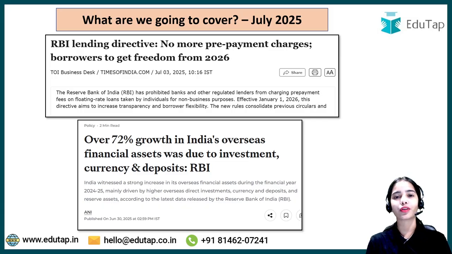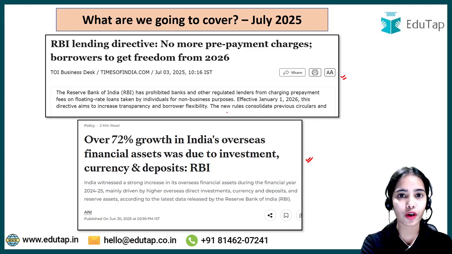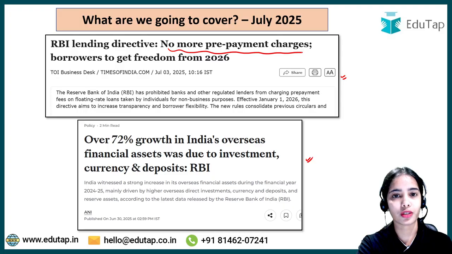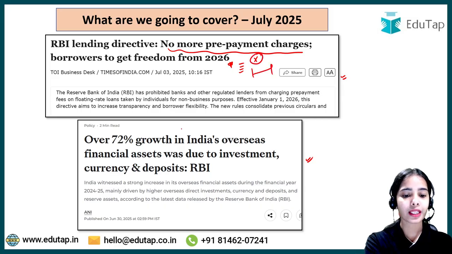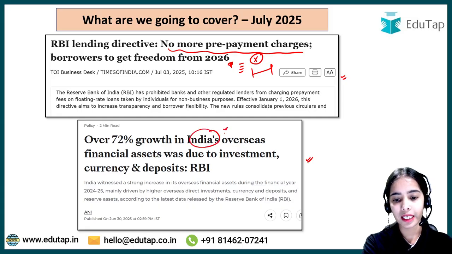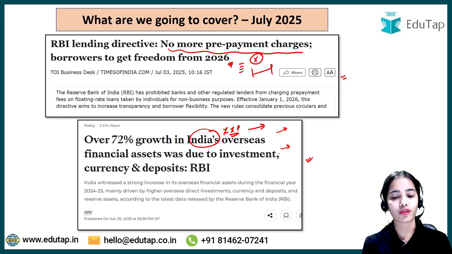In today's session, we are going to discuss one very important RBI notification and one very important RBI press release. These are the two news articles that we are going to discuss. The first one is regarding the new directions of the Reserve Bank of India in regards to the prepayment charges. This is very important. We will discuss in which loans the prepayment charges will not be levied and till what limit. The second news article is regarding India's international investment position. The yearly data has been released, so we have to discuss the data points that are in news from this data. All of this we are going to discuss in today's session.